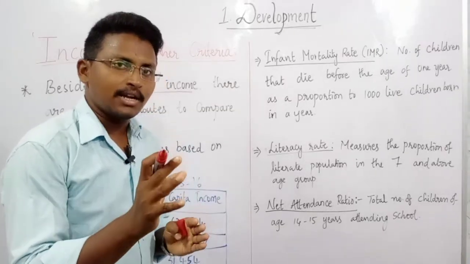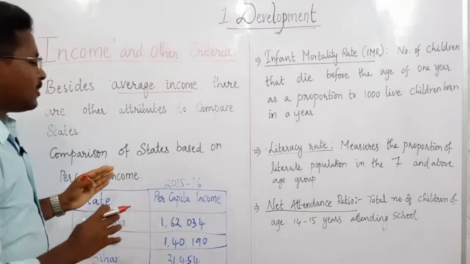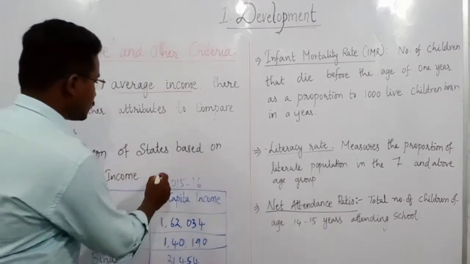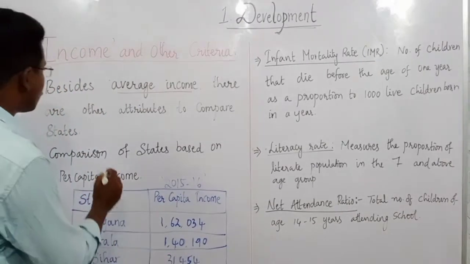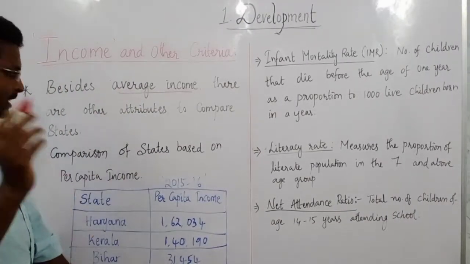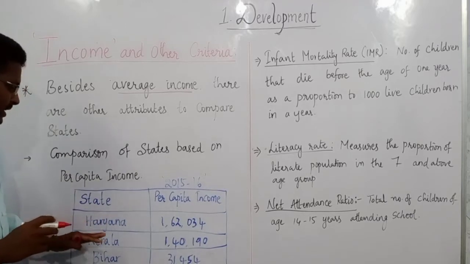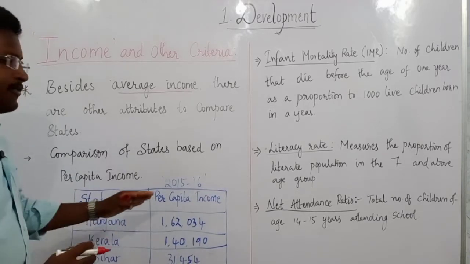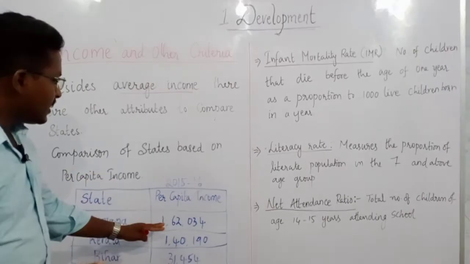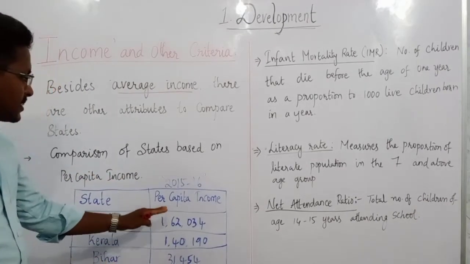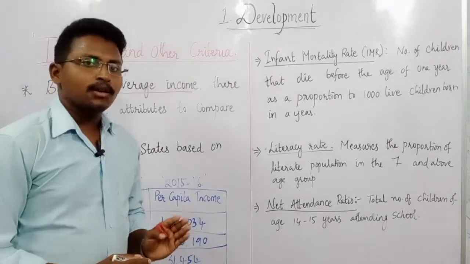Before that, let us take an example of data from the year 2015 and 16 to compare three different states based on average income. They are Haryana, Kerala, and Bihar. Here you can see the per capita income: on average a Haryana person earns 1,62,034 rupees per year.